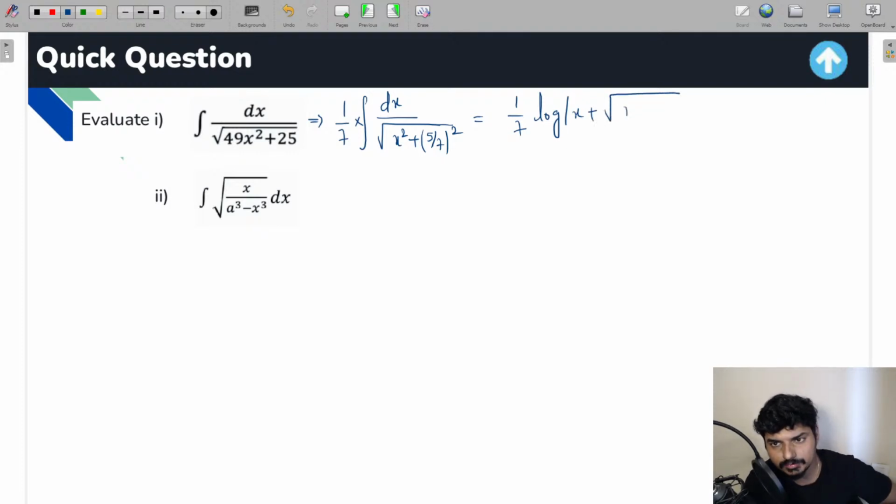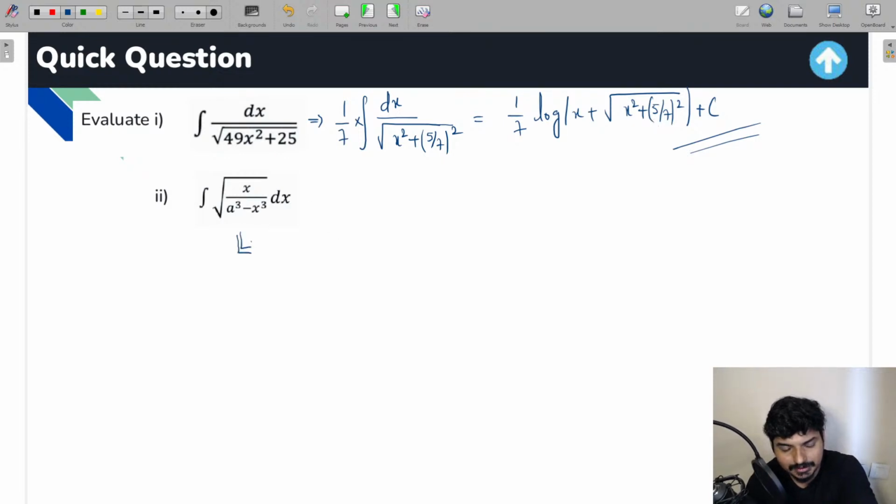So under root of x square plus (5/7) whole square, this is what you're going to get: (5/7) whole square plus c. This is the solution you are going to get, everyone. So, understood how to do this question? A very simple and easy question. Now let me go to the second one.